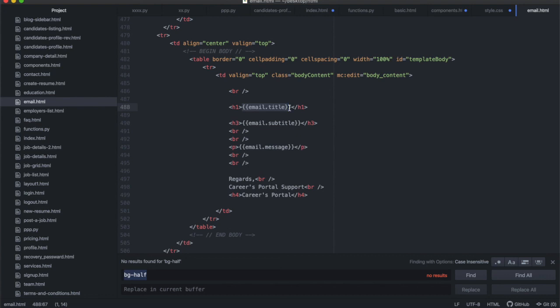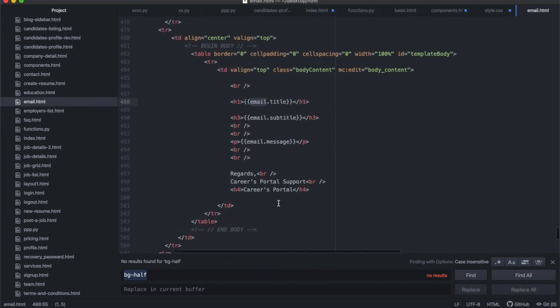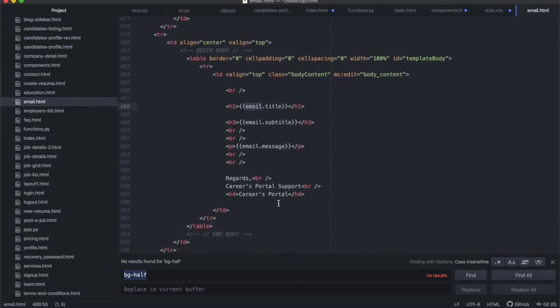We're going to build a template because we don't know what the email is going to be about, what the body or the title of the email is going to be. We're going to send the variables through to the template the way we do any other template that takes in variables, through the curly braces. I'm going to have a variable called email. This email you could assume is similar to an object. So it's email.title, email.subtitle, email.message, whatever it is that I'm going to be requiring in here. And I've styled them the way that I want.